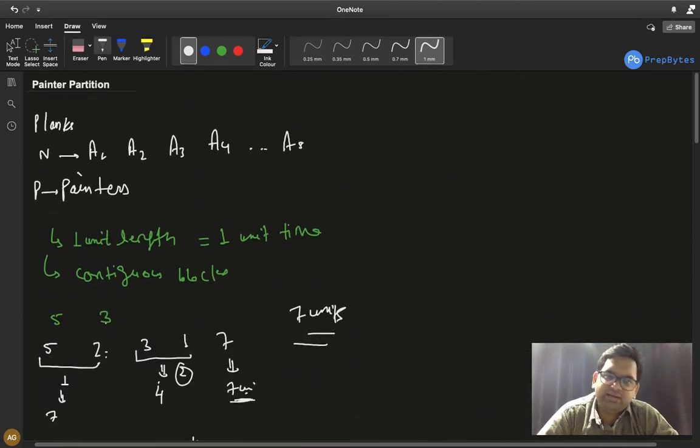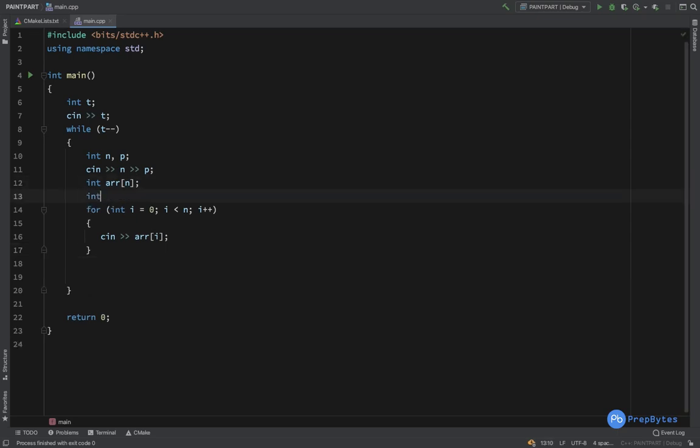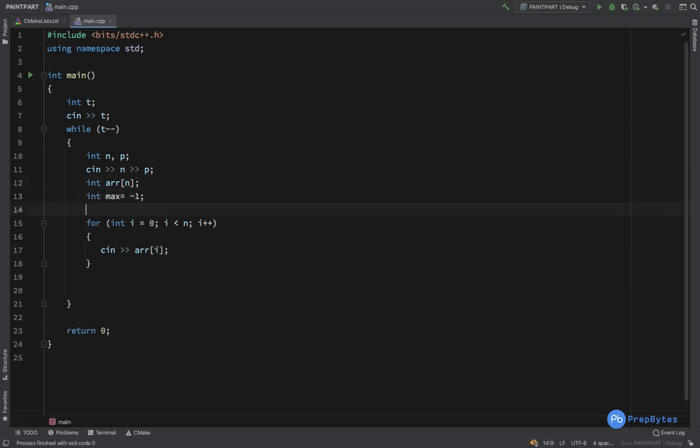Now you guys have to try and implement it on your own first, and then see the implementation. Do this always. First try to implement on your own after seeing the logical part, and then see the implementation part. So we have taken n, the number of painters, and the array elements as input. Fine. Now first of all we need the maximum element in this array. So let's declare a max variable. Fine. And here only we can calculate that if max is less than array of I, max equals array of I.